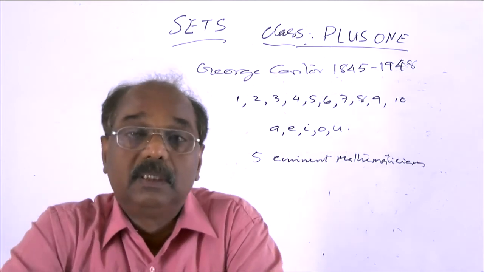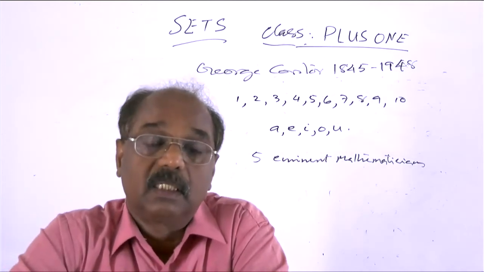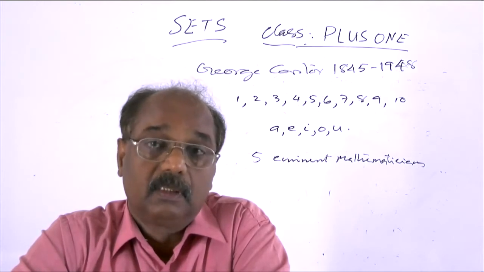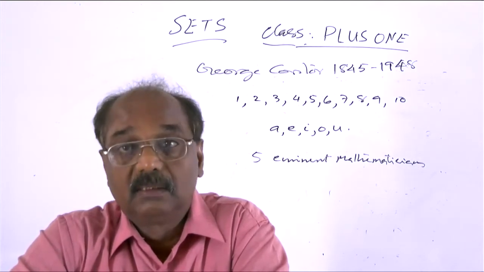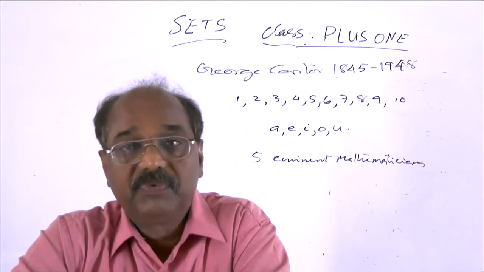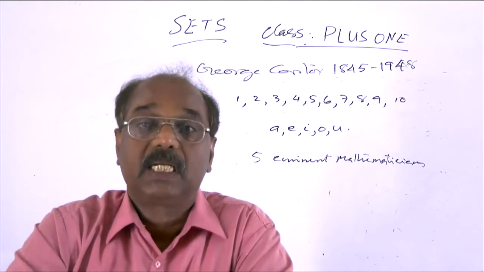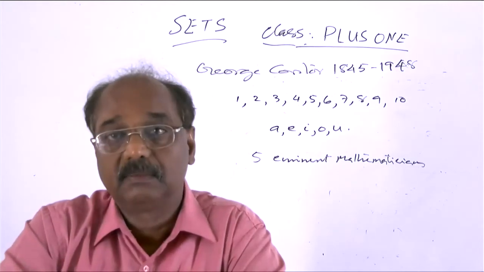But the names of 10 rivers in Kerala is not well defined, because from person to person the collection may be different.